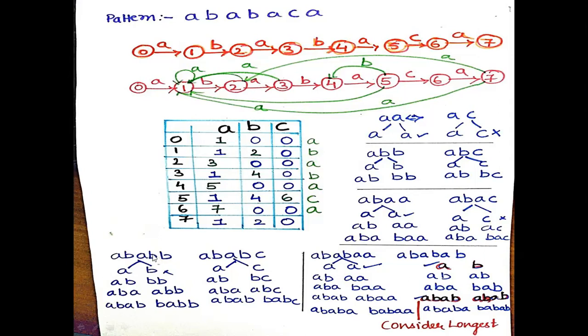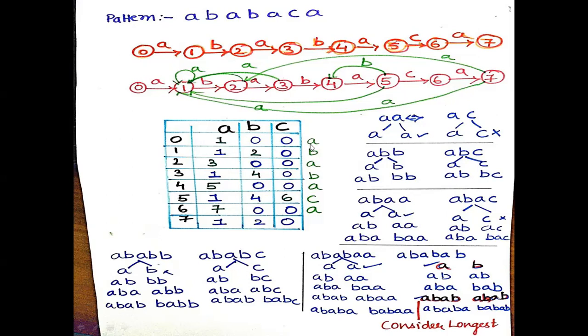A, B, A, B, B. So prefix is A, suffix is B, A, B, B, B, A, B, A, A, B, B, A, B, A, B, B, A, B. There is not at all a single match. So I'll update it as 0.